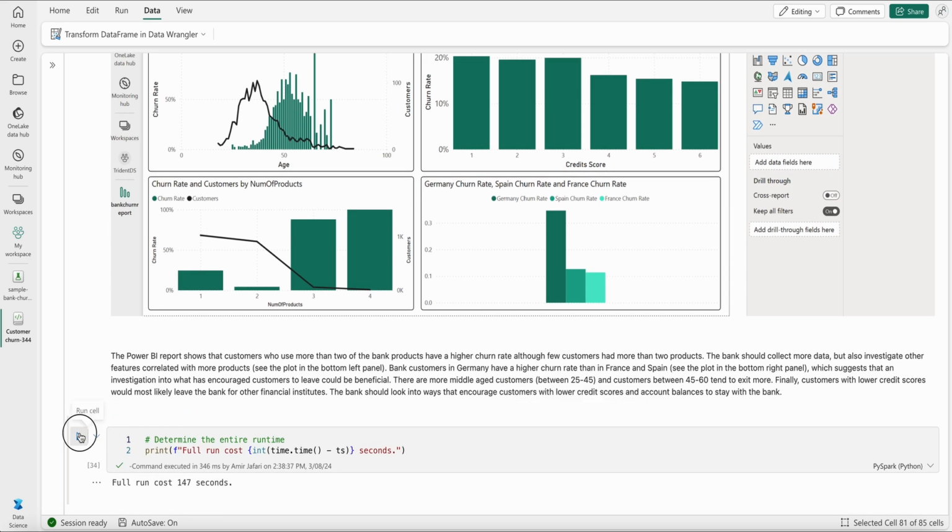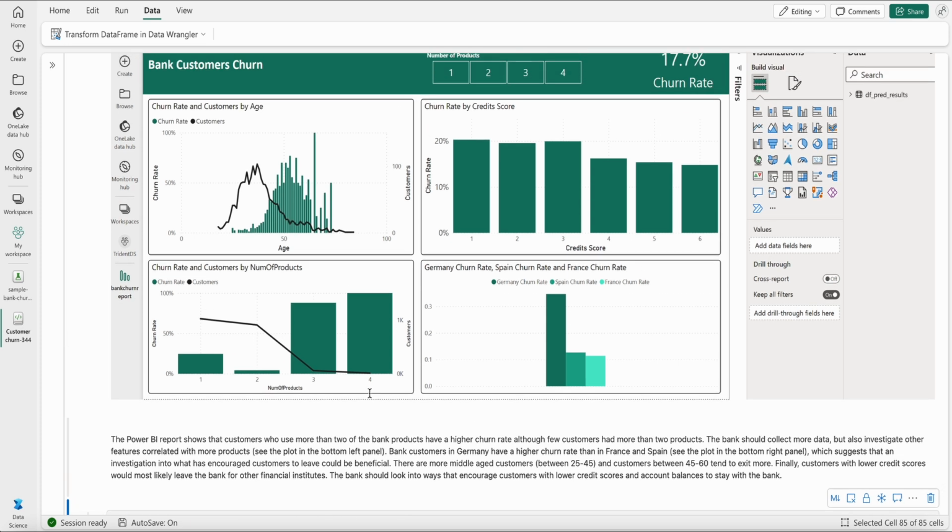And then finally, you can take time to see how long it takes. Obviously, this is not accurate because we have been pausing to go through step by step. But basically, this captures how you can build a churn prediction model in Microsoft Fabric Data Science notebooks. Again, this was very specific for bank customers, but it's applicable to any use case. And this is a very valuable use case.